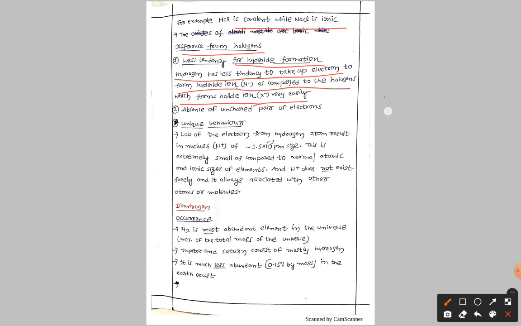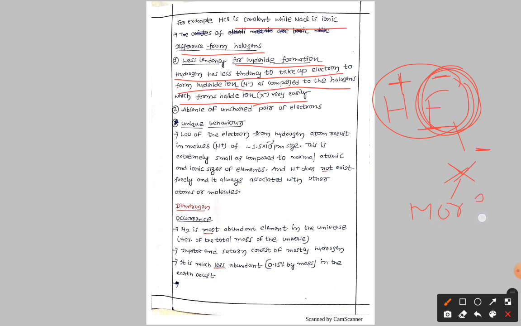For example, in HF, hydrogen loses the electron and fluorine takes the electron. So halogens easily take the electron very fast and form halide ions easily. Why? Because they have more electronegativity, so they take the electron fast.